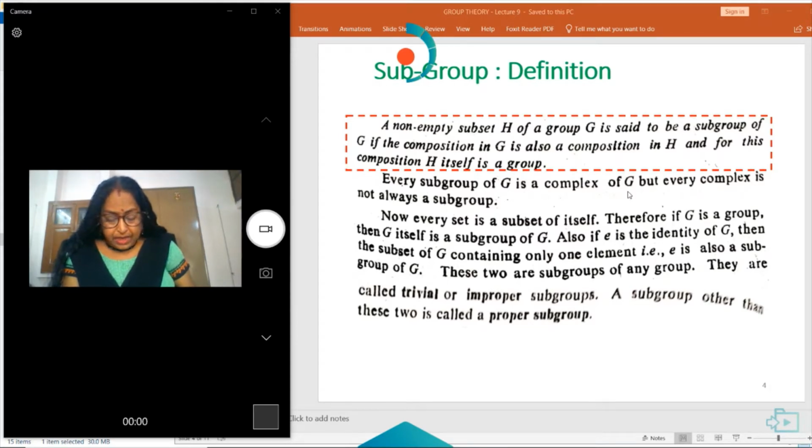Now, every set is a subset of itself. Therefore, if G is a group, then G itself is a subgroup of G. Also, if E is the identity element of G, then the subset of G containing only one element, that is E, the identity element, is a subgroup of G. These two are subgroups of any group.